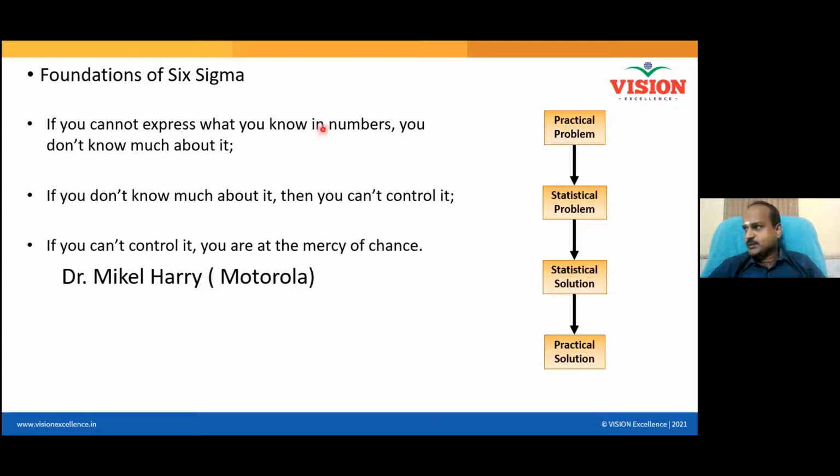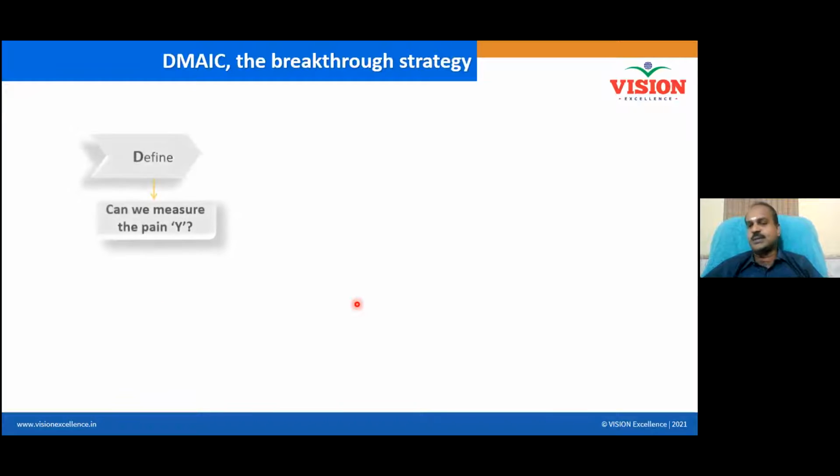If you cannot express what you know in numbers, you do not know much about it. If you do not know much about it, you cannot control it. If you cannot control it, then you should be at the mercy of God to get your problem solved. If you want to get your problem solved by yourself, then you should be able to express your problem in the form of a number, right? And this is the methodology recommended by Motorola, by Dr. Michael Harry and Bill Smith. And this is what you are trying to master.